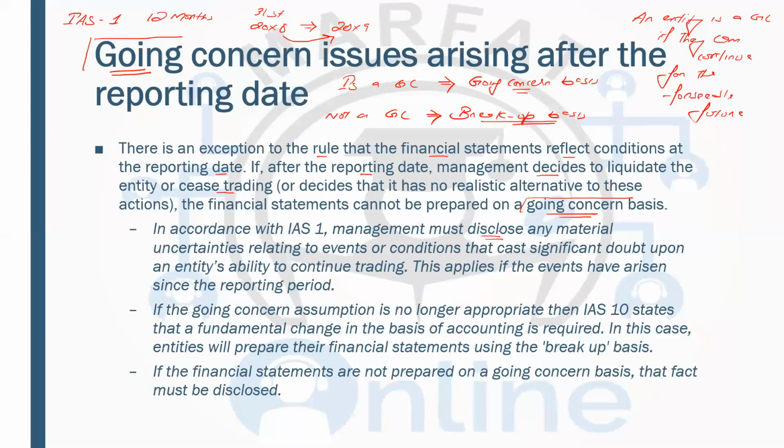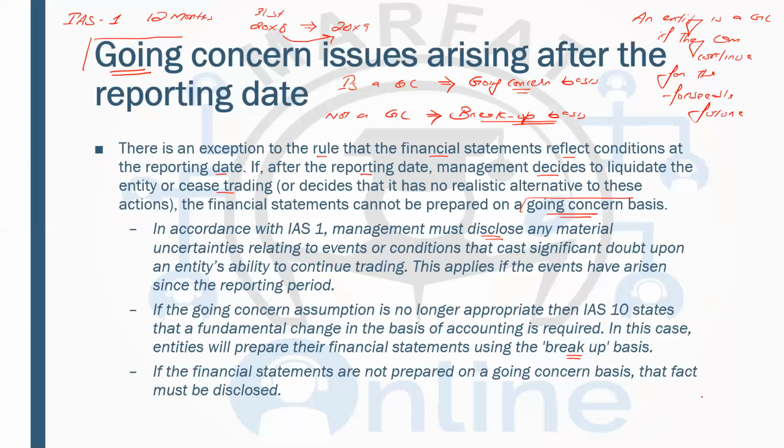If the entity is a going concern, right now they are a going concern, but there is a material uncertainty that can cast a significant doubt on their going concern, that should be disclosed. And if their assumption is wrong, that means they think that they are a going concern, but they are not, then the financial statement should be prepared on the breakup basis.